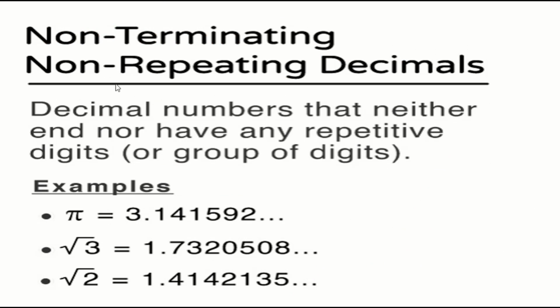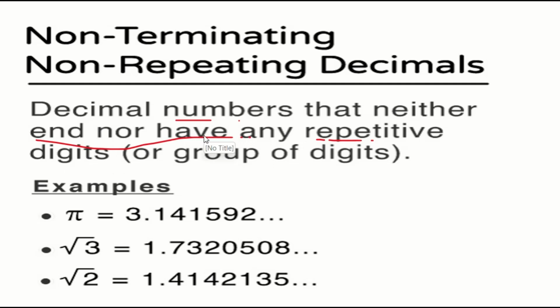What is meant by non-repeating? We read about recurring or repeating. Repeating means the same number gets repeated. But here, we never get the same number repeating; you will have different digits. So what is that called? A decimal number that has neither an end nor any repetitive digits. It never has any ending or any repetitive digits or group of digits.